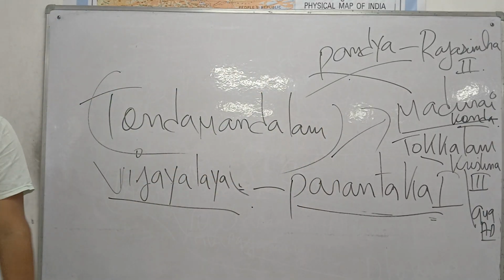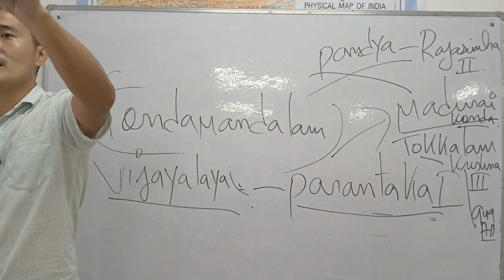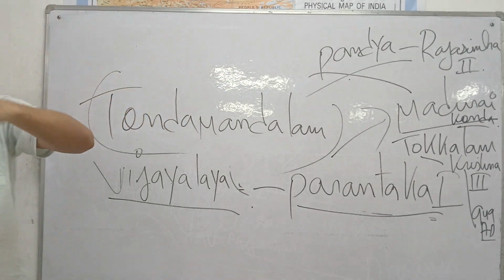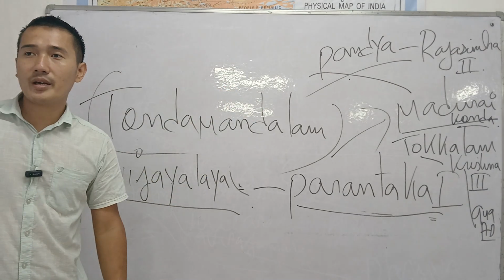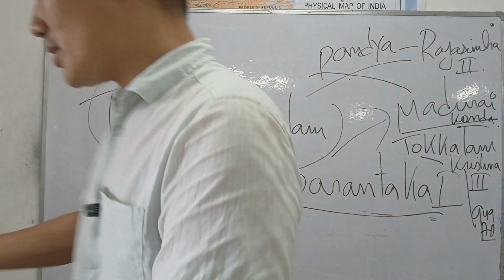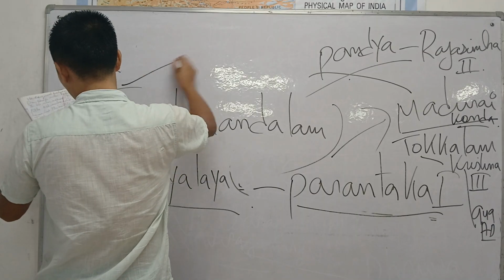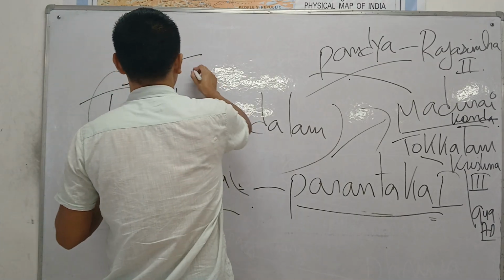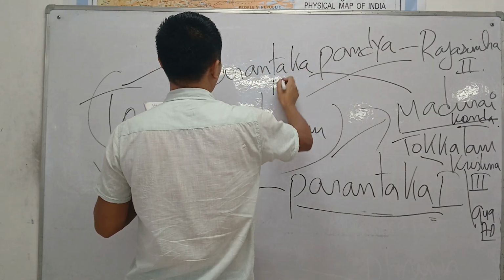This is too important. Since Parantaka I lost the battle, he had to give one city, Tondaimandalam, to Krishna III. So that means this city was lost during the reign of Parantaka I. So next is, this is too important. Now his son, Parantaka II. Please write down in the bracket.